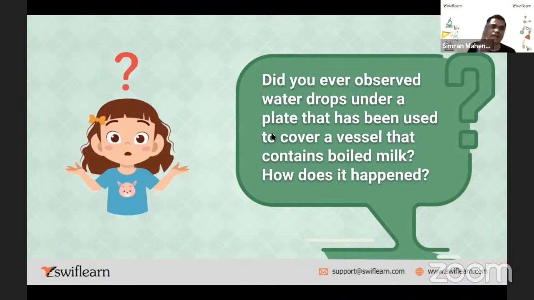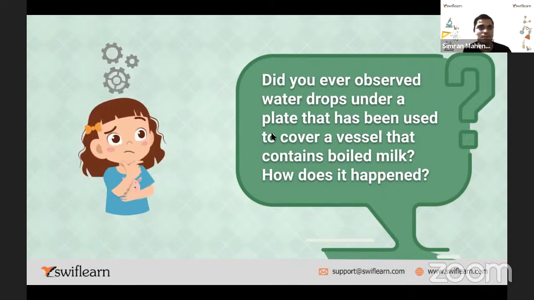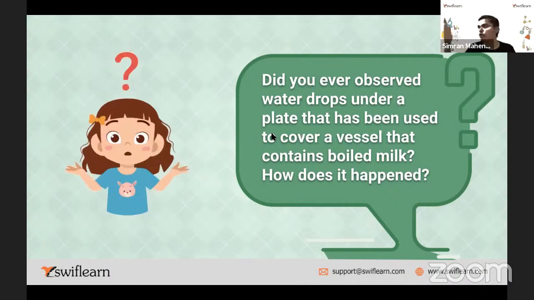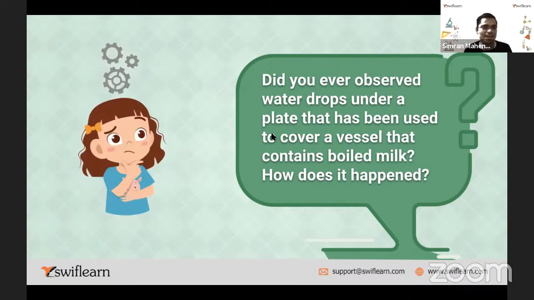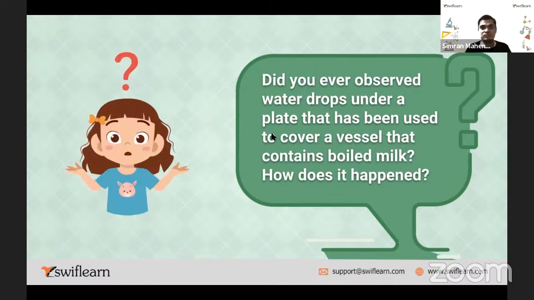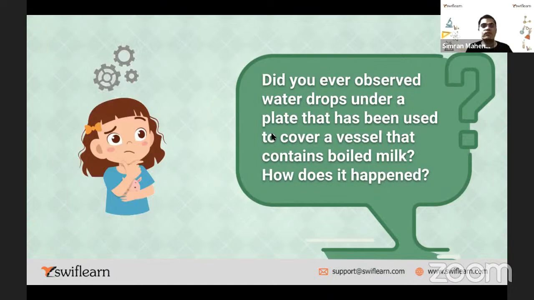While putting the lid on the vessel of hot milk, have you seen, on the other side, are there any water droplets? No. But when you put it and come back after probably 5-10 minutes or even 15 minutes and open the lid, you see water droplets on the backside of the lid, right? How does it happen? Now I want an answer from any one of you. Yes, would anyone like to give me the answer?